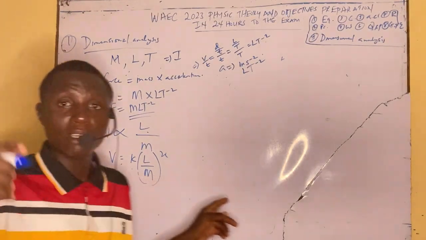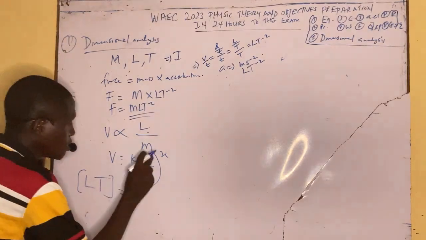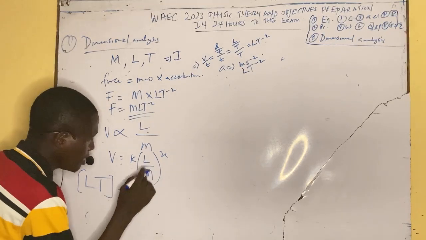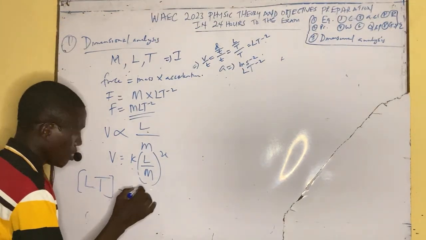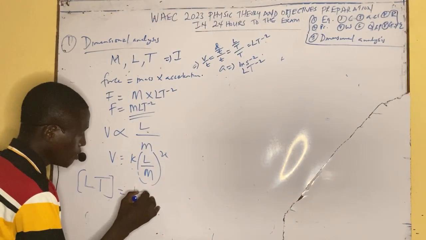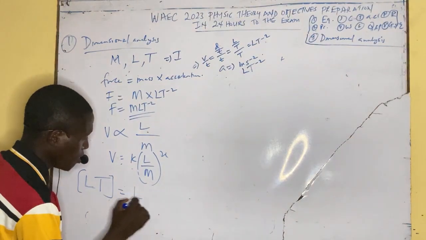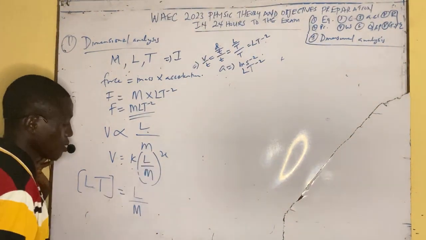If they say it's a dimensionless constant, it means that you are not going to use it in the exam. So this one is length over length, and then we just say L, then L is the unit, then we have the mass, all over the mass, capital letter M, the unit of this one is capital letter M.